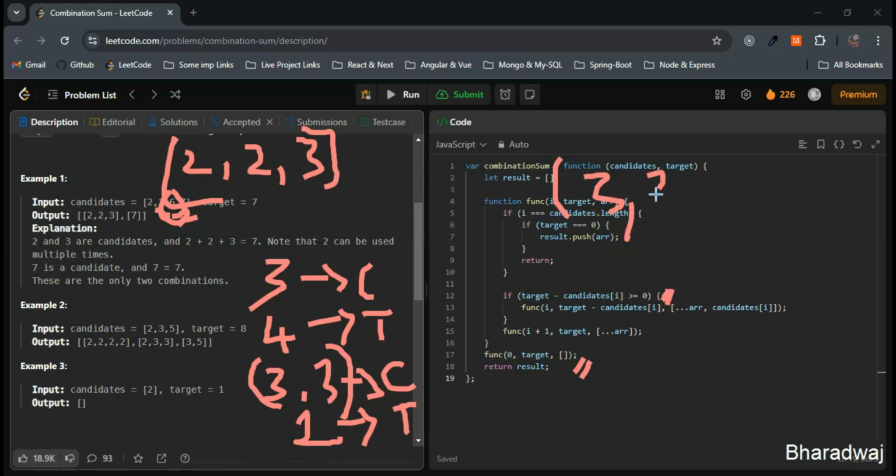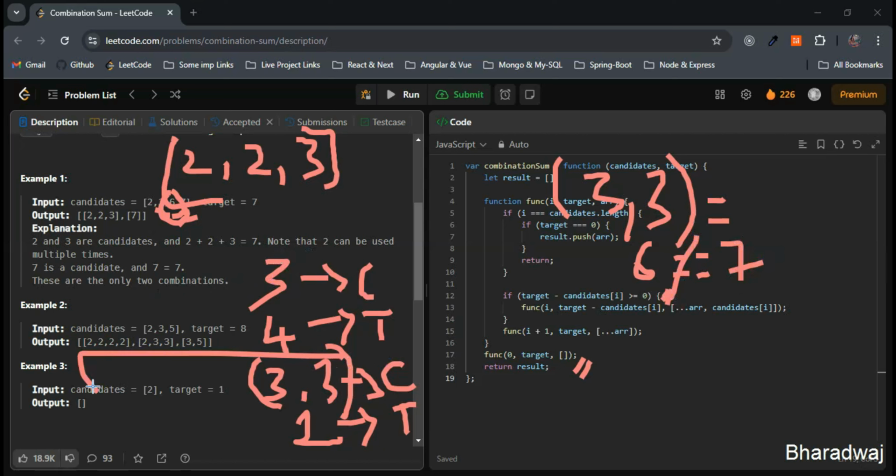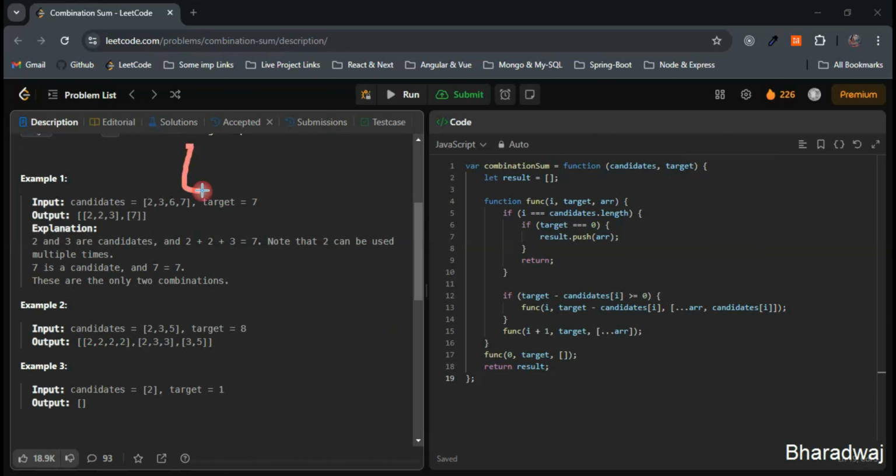So 3 and 3 is nothing but 6. The sum of this one is 6, and 6 is not equal to 7, right? So we will ignore 3 and 3, and also we will ignore 6 as well. We'll ignore 3 and 3 and also 6. So let me delete this one. The only valid combination that we got till now is 2, 2 and 3. So we have ignored 3, 3, and also 6. These two things we have ignored.